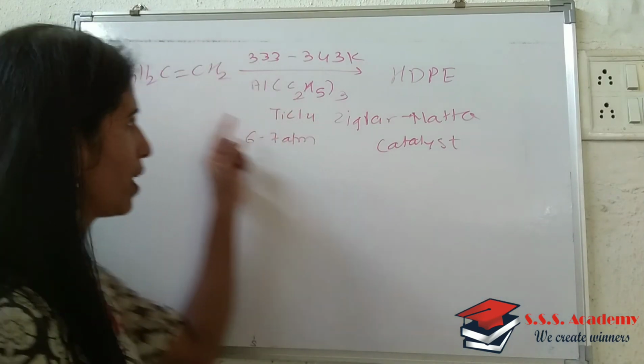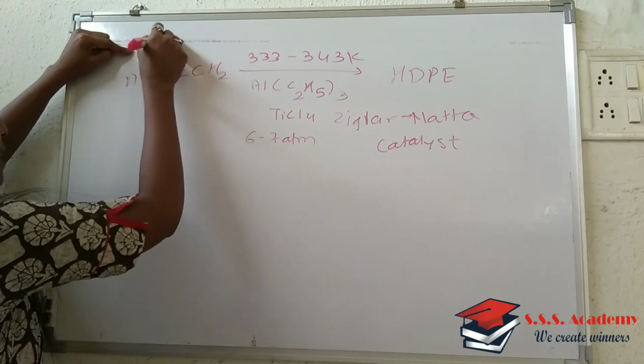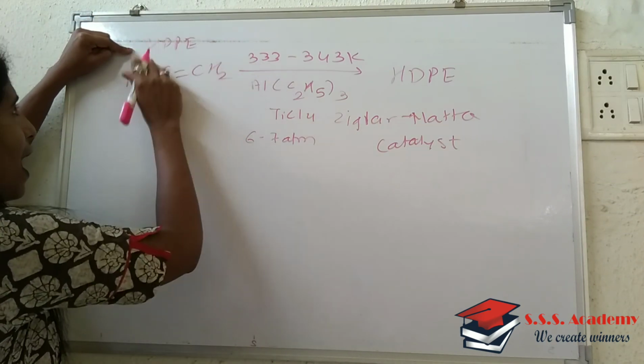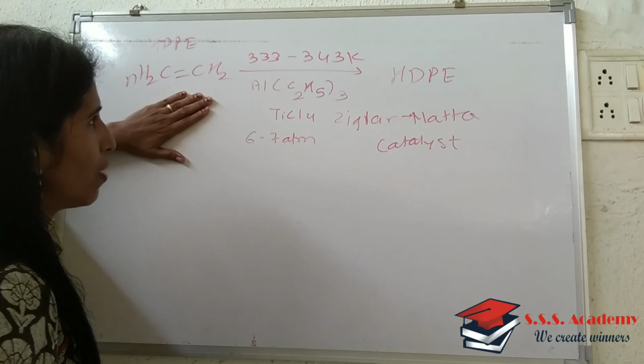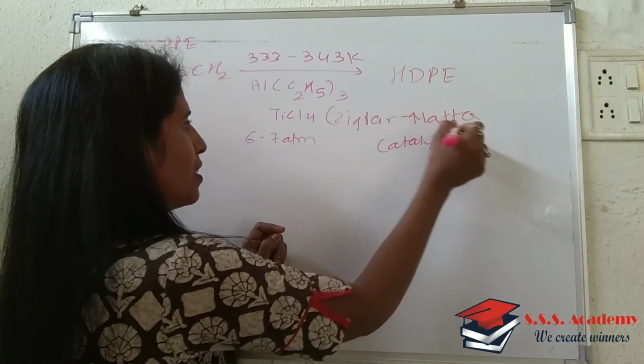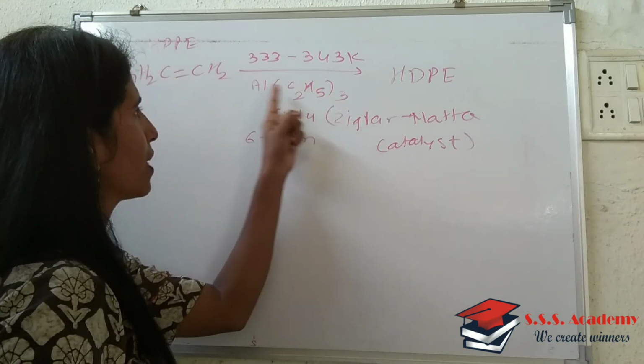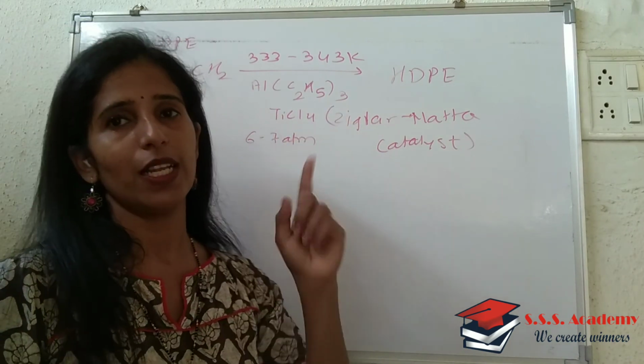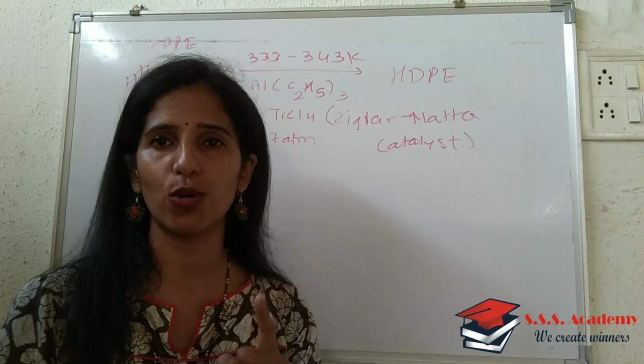So first write down the title as HDPE, that is high density polyethylene. Then write down this reaction, where I have written Ziegler-Natta catalyst, a combination of these two: triethyl aluminium and TiCl4. Next to that you will write the properties, as I told you earlier.